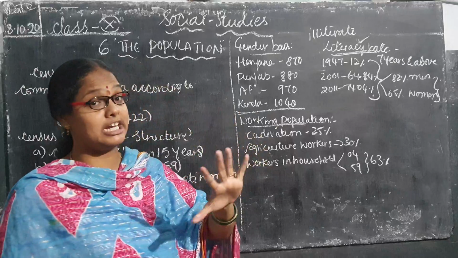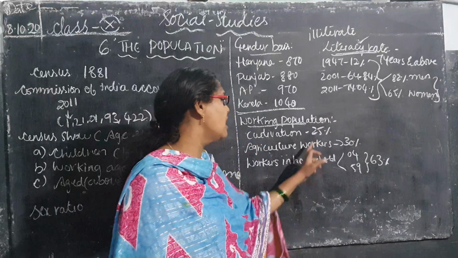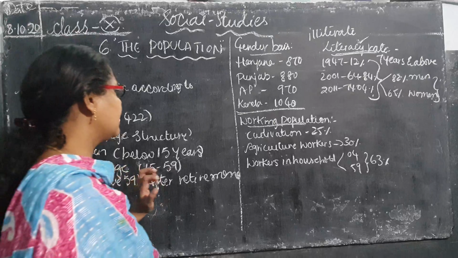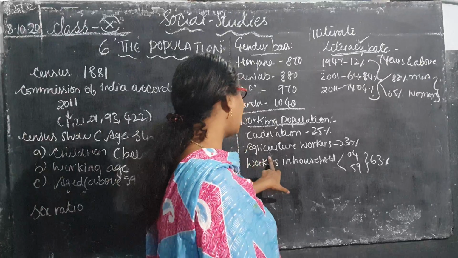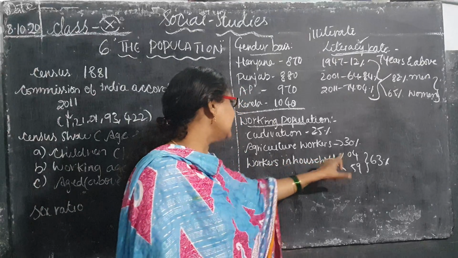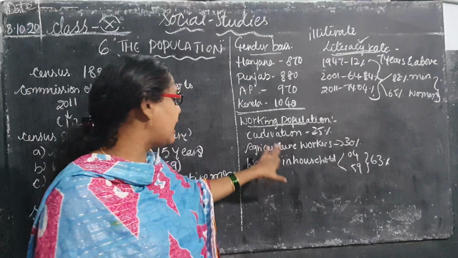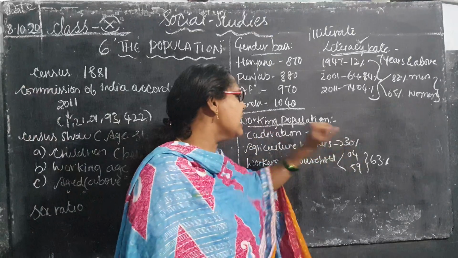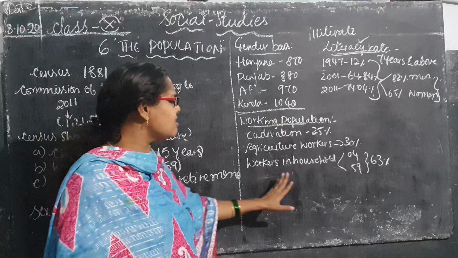So here, children, in the working population, cultivation is how much? 25 out of 100. Now the scenario has changed. Only 25% of people are working in cultivation. Agriculture workers are what? 30%. How many workers are working in agriculture? Only 30%.